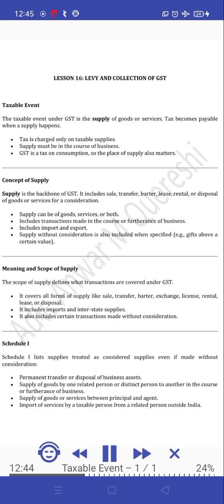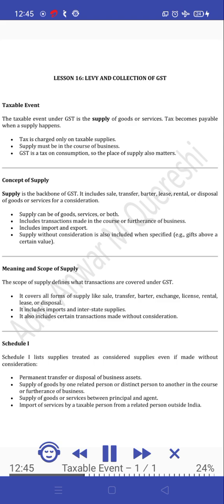Concept of supply. Supply is the backbone of GST. It includes sale, transfer, barter, lease, rental, or disposal of goods or services for a consideration. Supply can be of goods, services, or both. Includes transactions made in the course or furtherance of business. Includes import and export. Supply without consideration is also included when specified, e.g. gifts above a certain value.